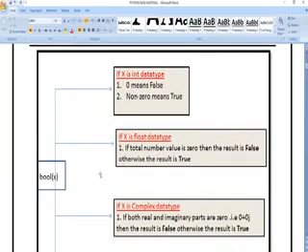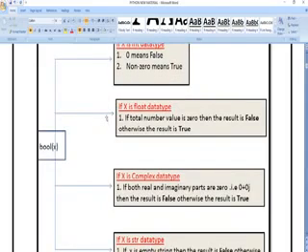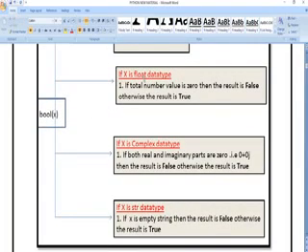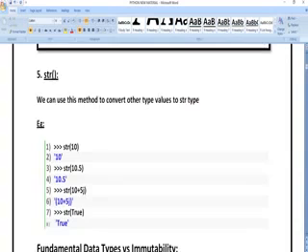So here you can see the small architecture of how the boolean value is defined, whether it is true or false. Whatever input we are giving, if the value is false, it is going to give 0. If the value is true, it is going to give 1. In the same way, whatever the data type, if it is integer, float, character, or complex, if the given input is false, it is going to give 0, and if the given input is true, it is going to give 1.